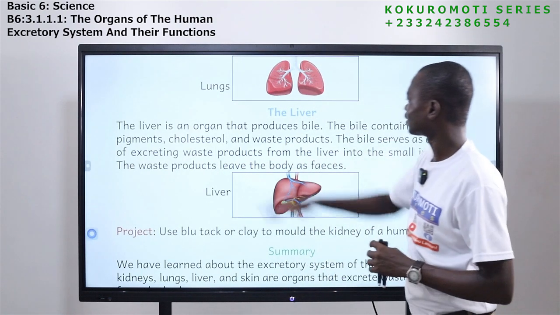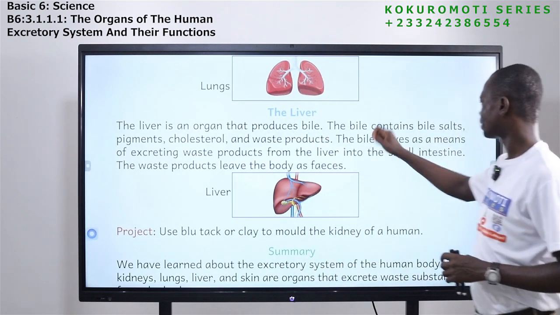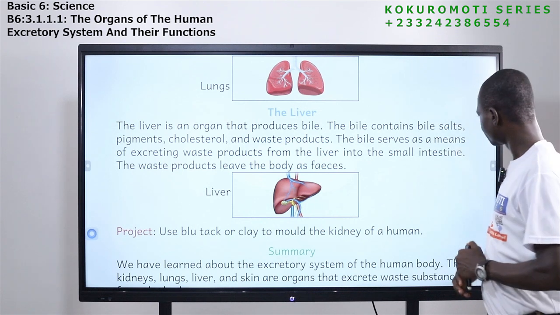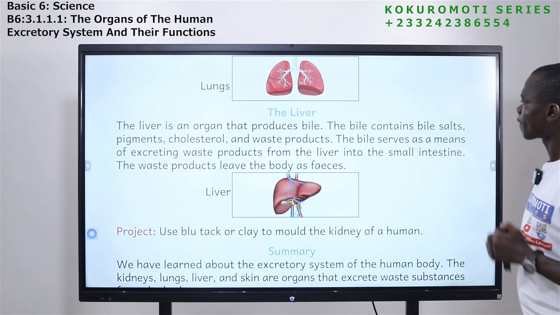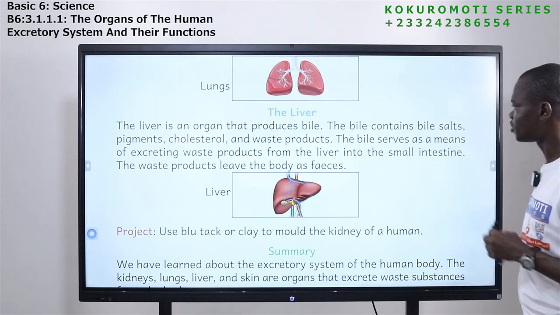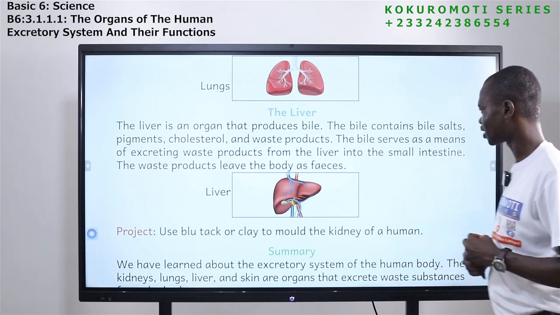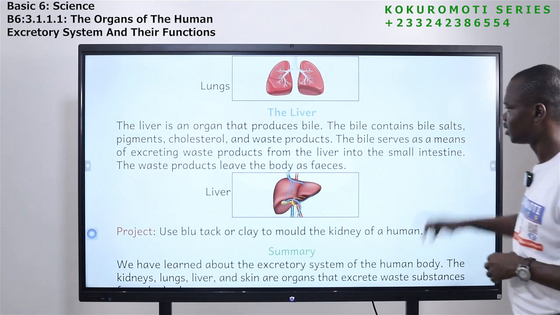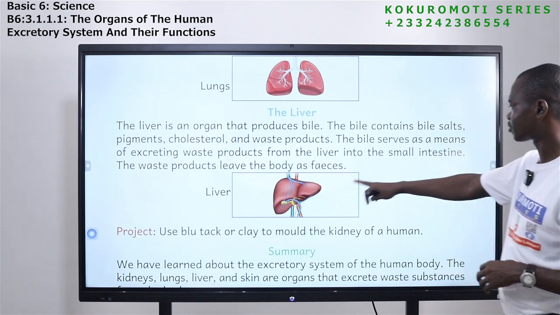The liver is an organ that produces bile. The bile contains bile salt, pigments, cholesterol, and waste products. The bile serves as a means of excreting waste product from the liver into the small intestine. The waste product leave the body as feces.